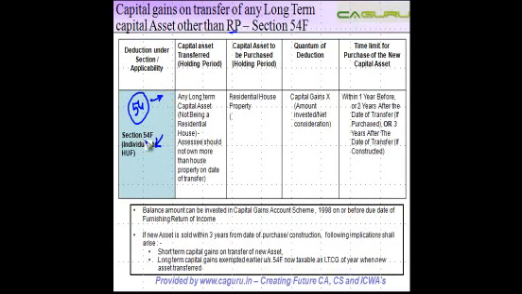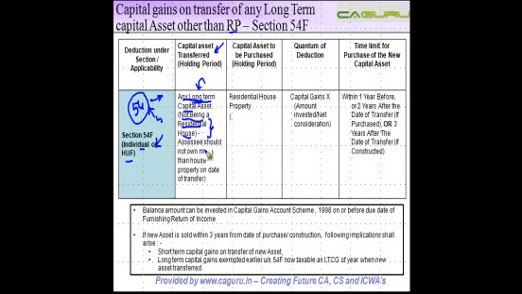So deduction is available to an individual or HUF. The capital asset transferred has to be a long-term capital asset. Okay, it's not a short-term capital asset. Not being a residential house. If it is a residential house, you go back to section 54. If it is a long-term capital asset other than a residential house, then the exemption can be claimed under this section.